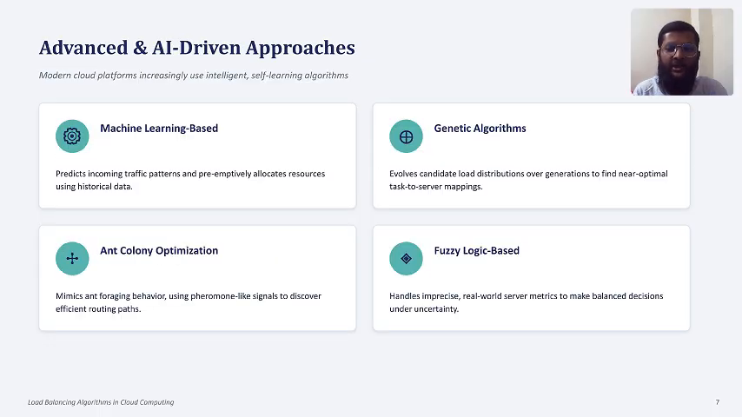Advanced and AI-based algorithms. Modern cloud providers also use intelligent algorithms. One example is machine learning load balancing. It predicts future traffic and prepares resources in advance. Another example is genetic algorithm, which searches for the best way to distribute tasks. Ant colony optimization copies the behavior of ants and finds efficient routes. Finally, fuzzy logic helps make decisions when server information is uncertain or incomplete. This advanced method improves efficiency in large cloud environments.